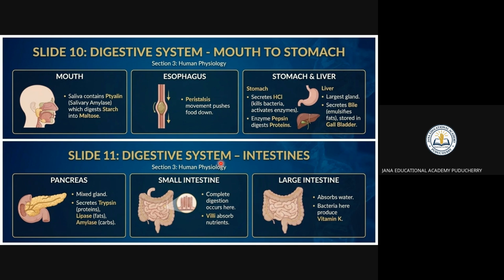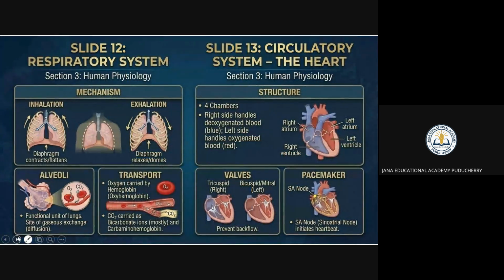In the small intestine, the complete digestion occurs here. It is going to take only the nutrients, which are absorbed. The large intestine absorbs water, and the bacteria here are useful for the production of vitamin K. This is what you have to remember about the digestive system, right?